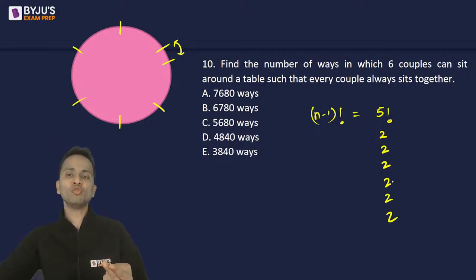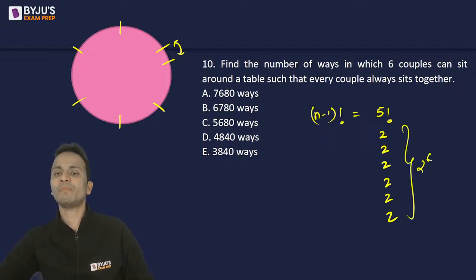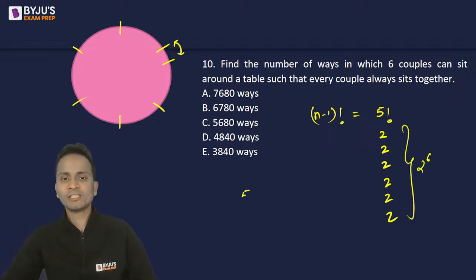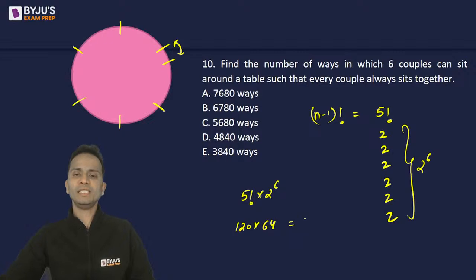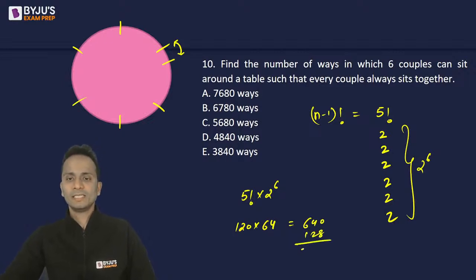Since there are six couples, they will sit in 2 raised to the power 6 ways. So the final answer of this question will be 5 factorial multiplied by 2 raised to the power 6, 120 multiplied by 64, which is 7680.